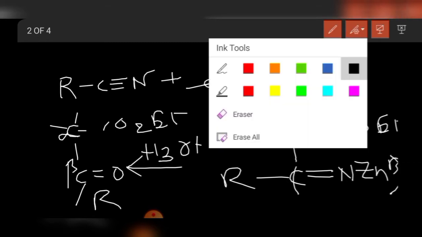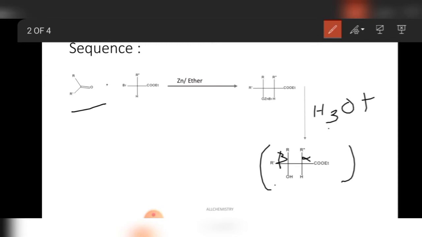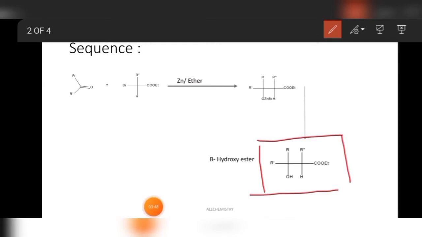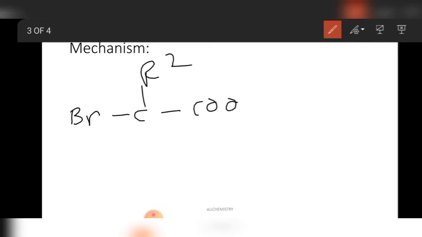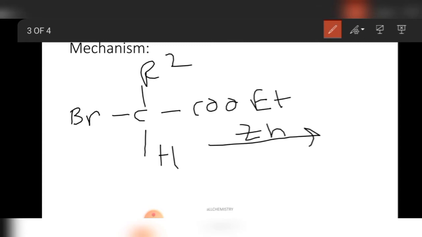Okay, let's see the mechanism of the reaction. In the mechanism, at first we take the haloester compound, BrCR2CO2Et, the alpha haloester compound. Then it will react with zinc in ether medium.